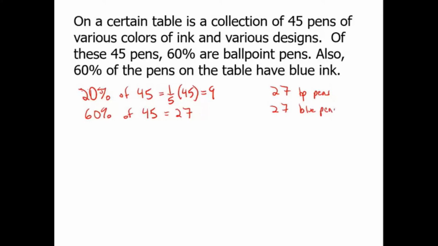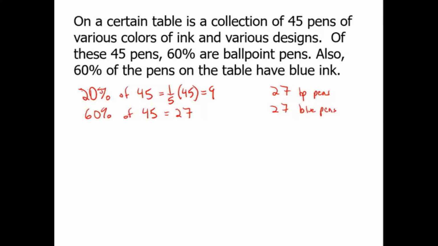And we want to know how much could they overlap. Well, of course, they could have maximum overlap. It could be that every blue pen is ballpoint and every ballpoint pen is blue. So we have 27 of both of them. There are 27 blue ballpoint pens. That would be the maximum overlap. What would be the minimum overlap?